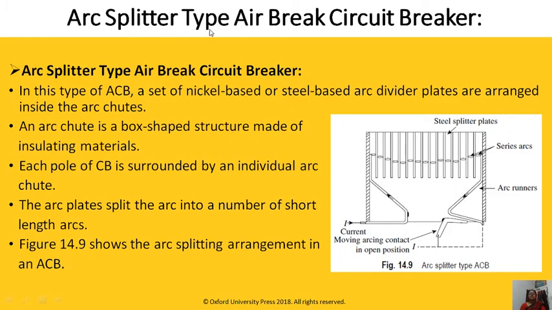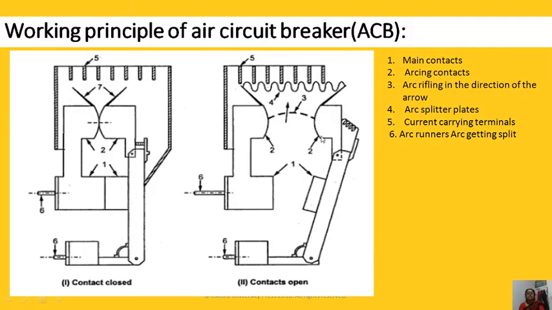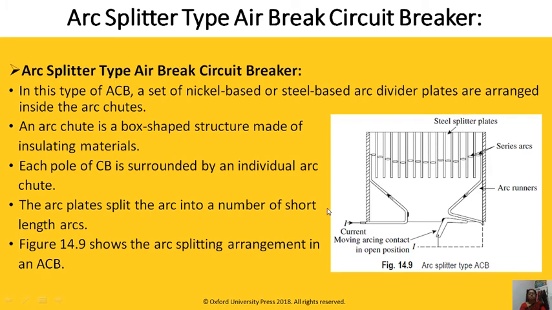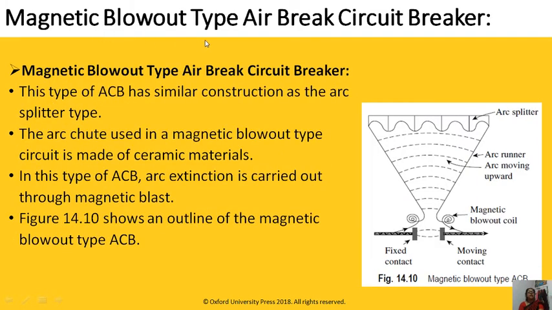We have the arc splitter type air circuit breaker. This is the arc runners. Here the seventh is not given. This is the arc runners, where the arc gets into the upward direction. Okay, this is the arc runners. Arc splitting type air break circuit breaker. Arc splitter type air break circuit breaker. Here splitters are provided.